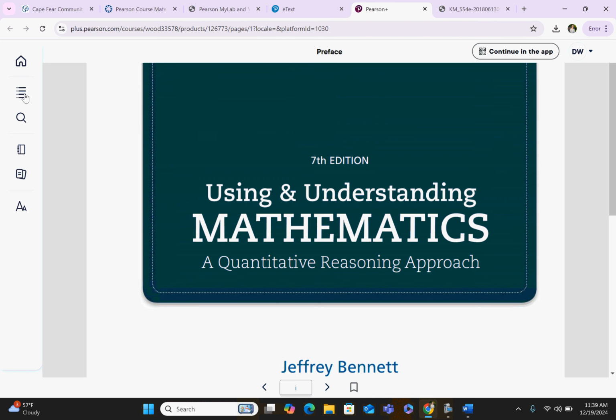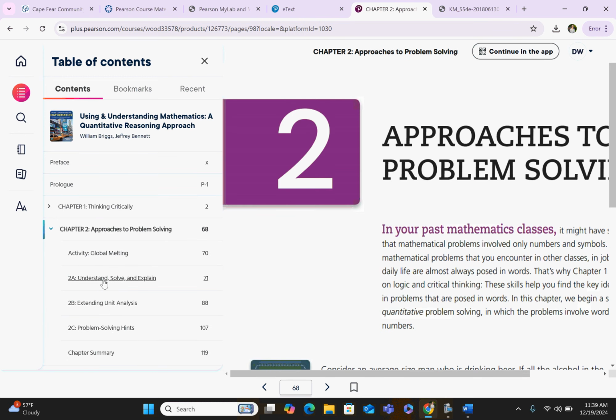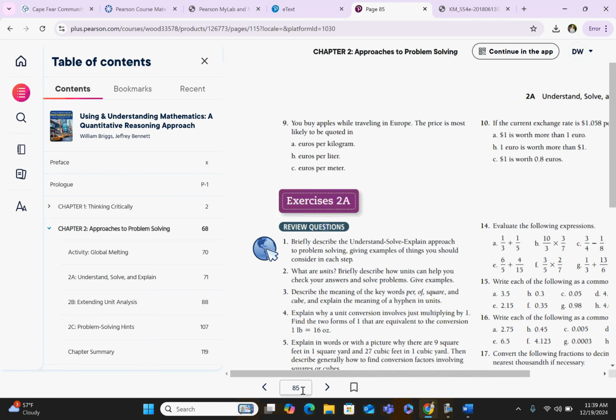I'm going to click over here on the three bars so that I can show, for example, we're going to start in Chapter 2 under Section 2A. I believe that the homework started on page 85, so I can come down here and type in 85. It was either 85 or 88. Yeah, it was 85. Great.